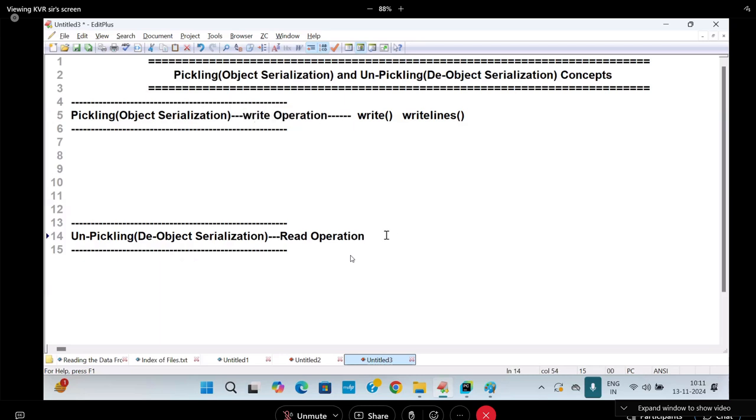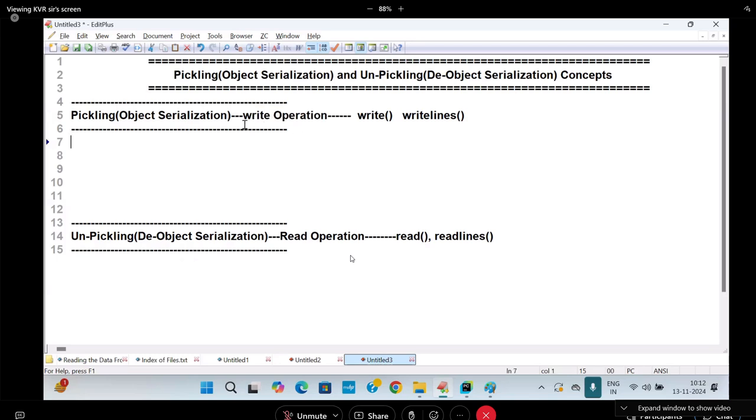For read operation, which functions do I use? Read off, and next is called what? Read lines off. Read off and read lines off are for reading the data. Write off and write lines off are for writing the data.